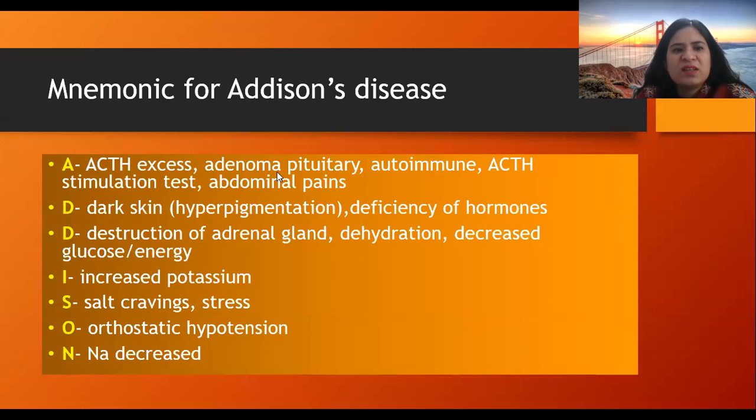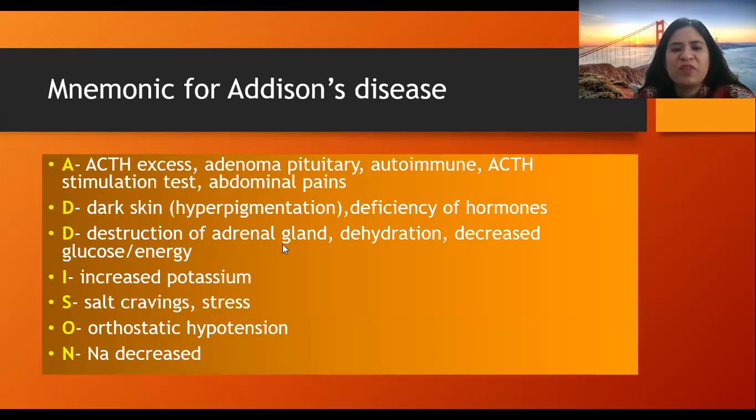The mnemonic for Addison's disease, you can write down in a notebook for easily remembering the characteristics of Addison's disease. From A, there is ACTH excess, adenoma of pituitary, autoimmune etiology, ACTH stimulation test, abdominal pains with nausea and vomiting. D is for darkened skin, that is hyperpigmentation, and deficiency of hormones.